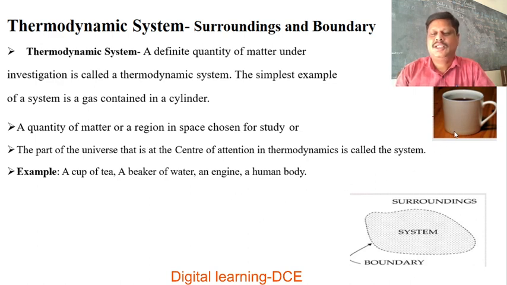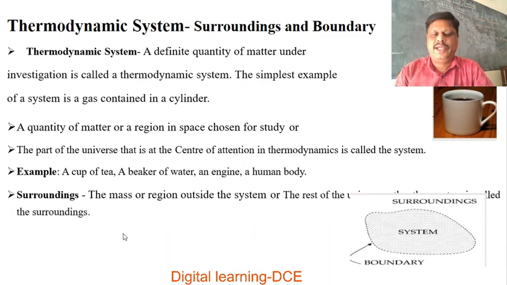See here in this diagram, a cup of tea is there. So a cup of tea is a system, and a beaker containing water is also a system. Even a human body is also a system. So a definite quantity of matter under investigation is called a thermodynamic system.